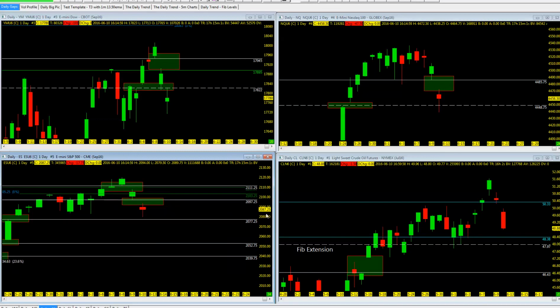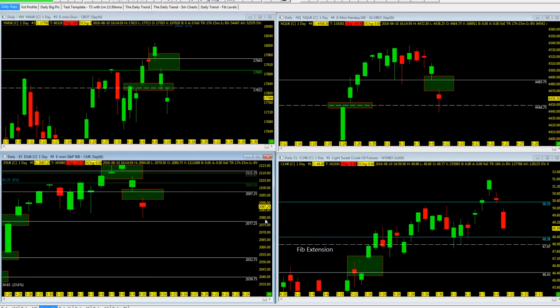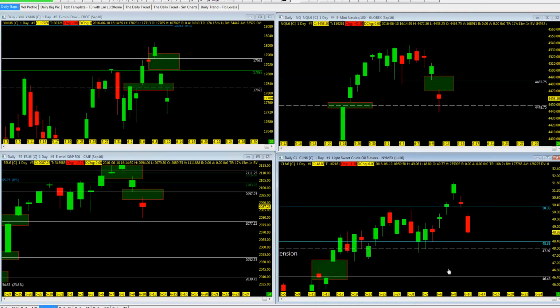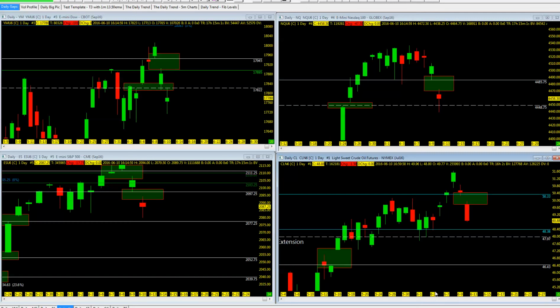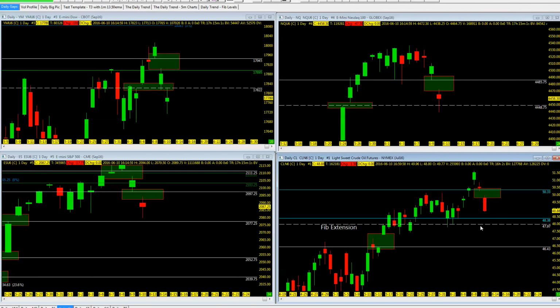Taking a look at the crude, finishing off the day, we got a new open gap, so we go to the low of the session from Thursday, and we got ourselves a new open gap there. We'll go ahead and fix that for next week's session, but eventually crude, as she chases downside to support at the fib extension here at 47.97, but we got a nice open gap down here at 46.43 before we go up and capture anything higher, such as 55.41.